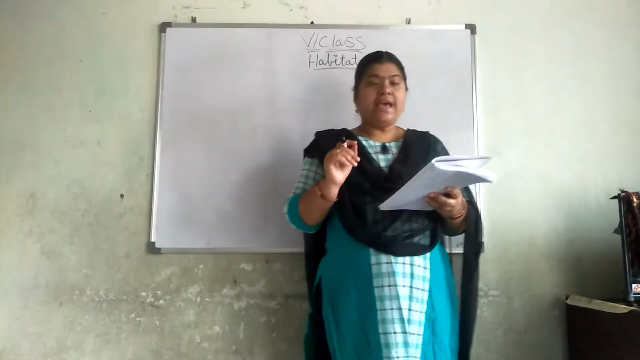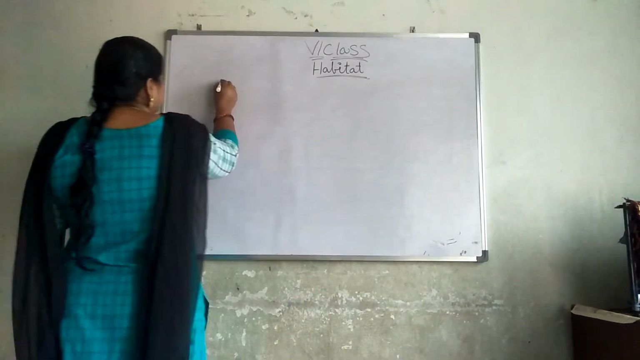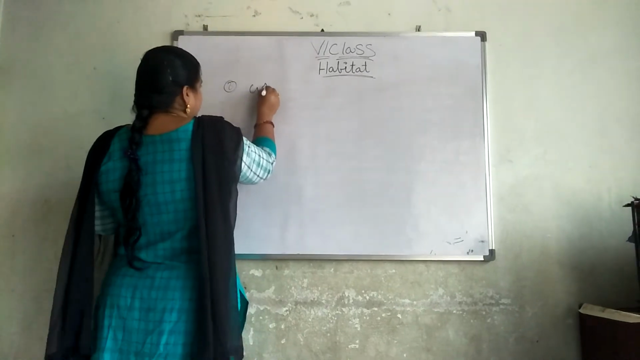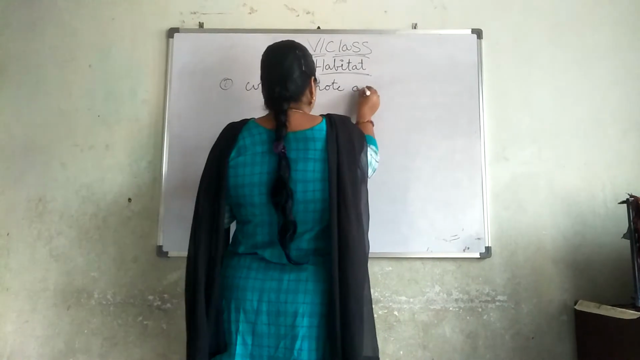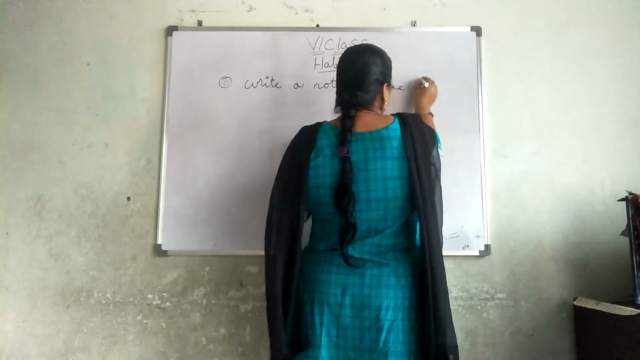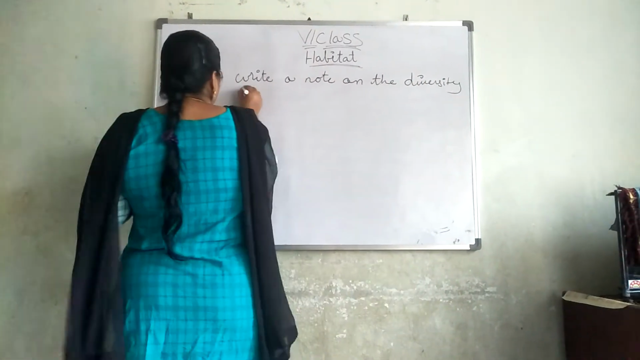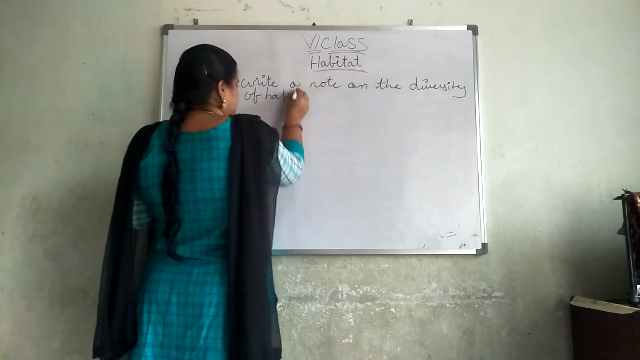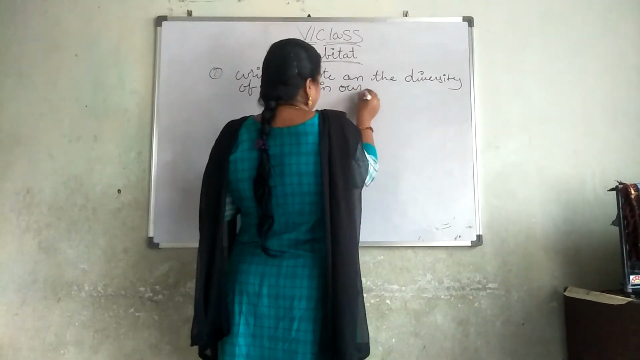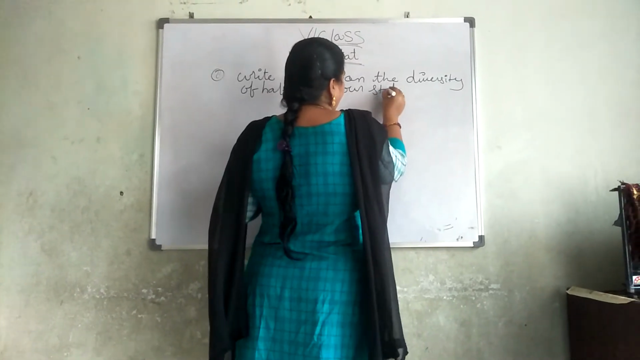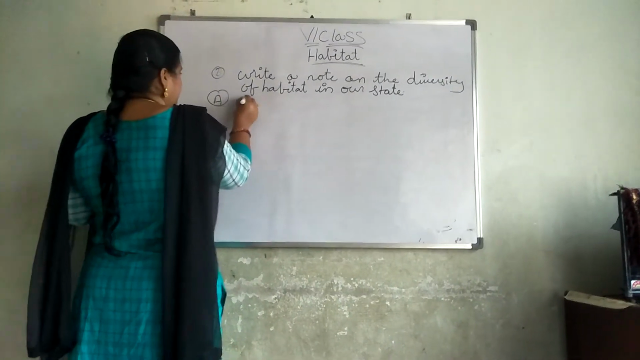So the next question is: write a note on the diversity of habitat in our state. Let us go with the second question. Write a note on the diversity of habitat in our state. So what are the different habitats we are having in our state? Let us see that one. Answer.